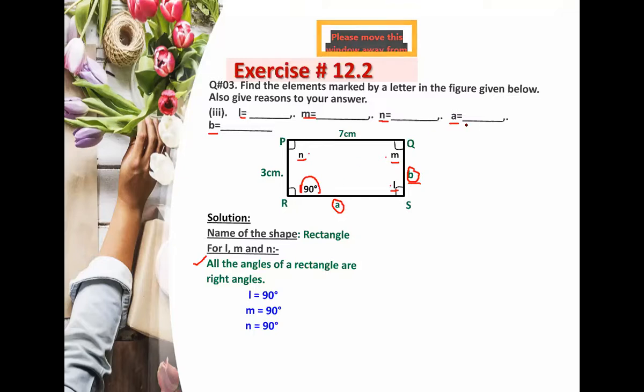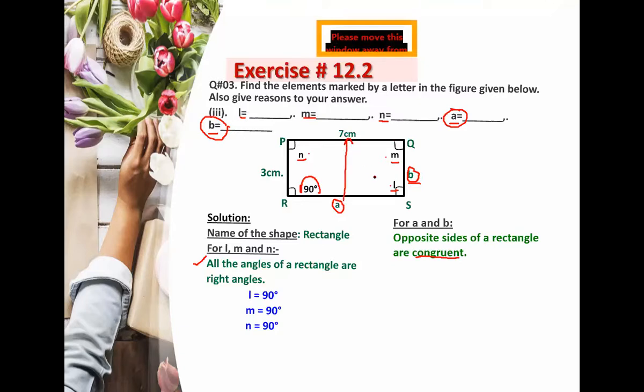Now you have to find out this A and this B. Now how will you find out A and B? Obviously you will find A and B with the help of only one postulate. And what will be the postulate? Opposite sides of a rectangle are congruent. Now the opposite side of A is this one, and the opposite side of B is this one.